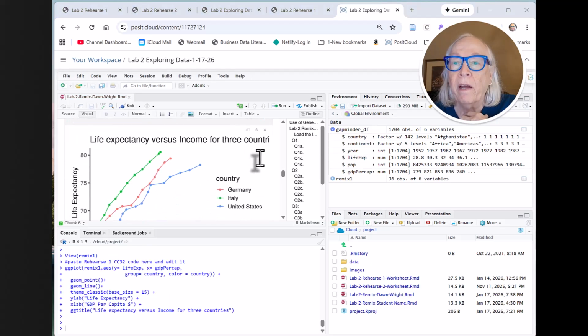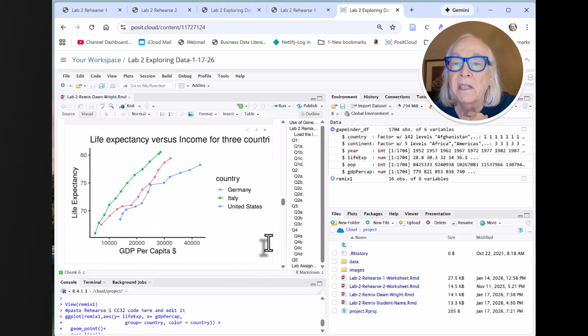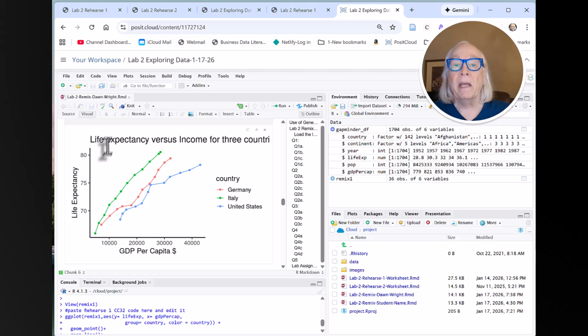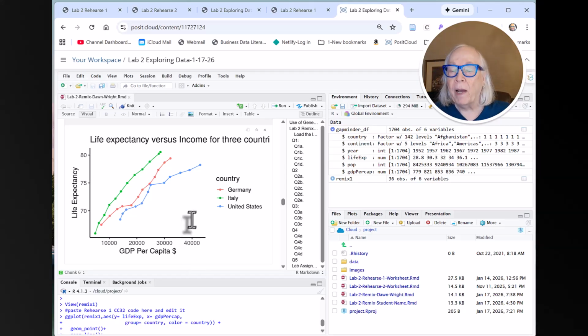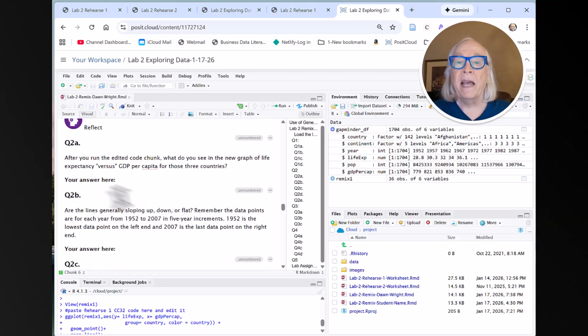And I'm going to scroll down here. We can see, make this a little bit bigger so we can see it all. Got a nice graph there, labeling the Germany, Italy, United States in blue, green, and red, respectively. Life expectancy versus income for 3 countries. Could have made that better by making that a capital E. Life expectancy, GDP per cap. So we've got this pretty well done. And of course, what we got to do then is answer the question. So I hope this helps.